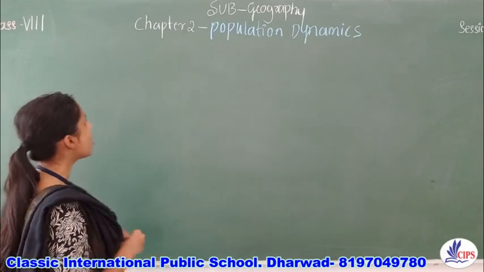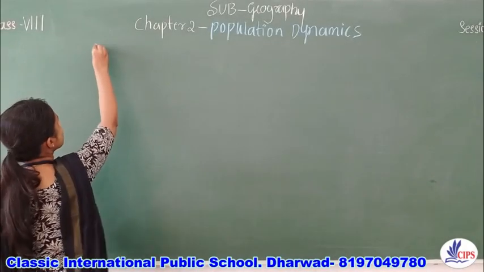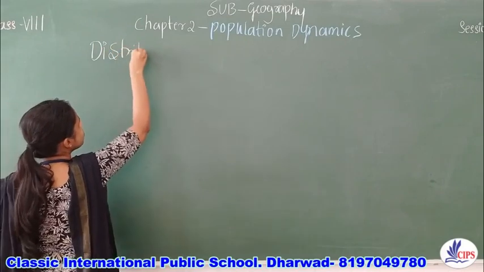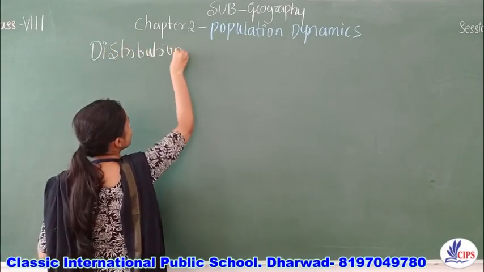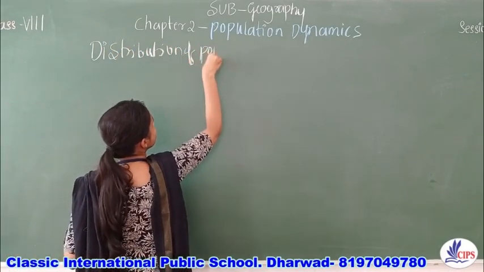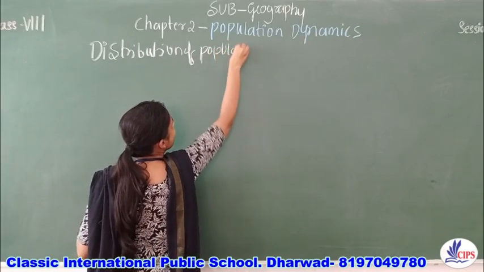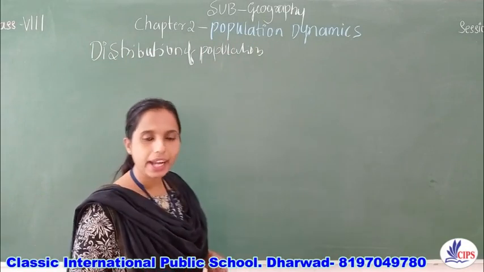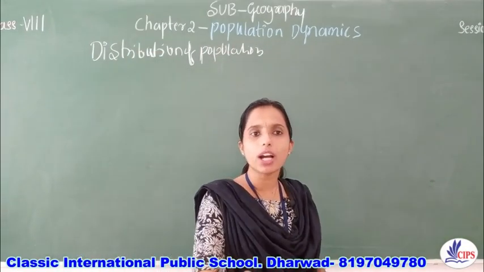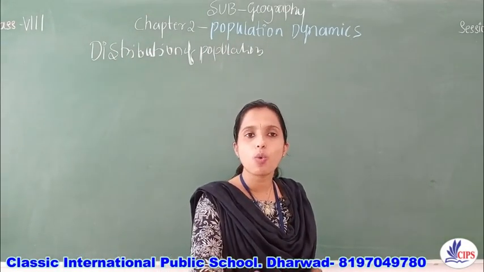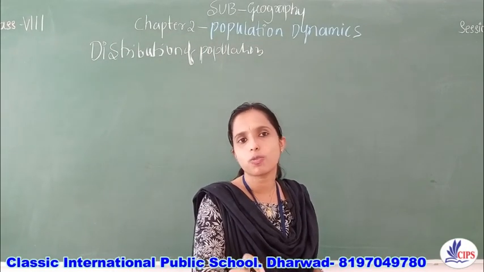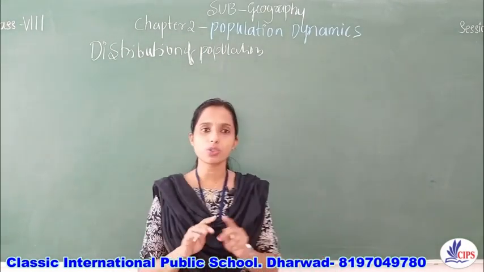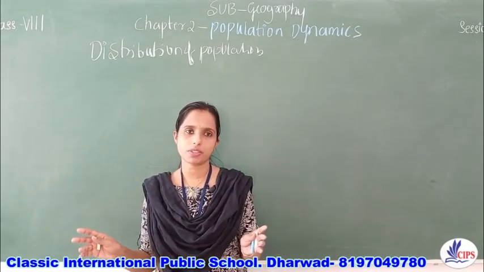So first is distribution of population. How the population is distributed. In that, the first term we are going to understand is what we mean by density of population. You may have come across this word in news channels and newspapers.